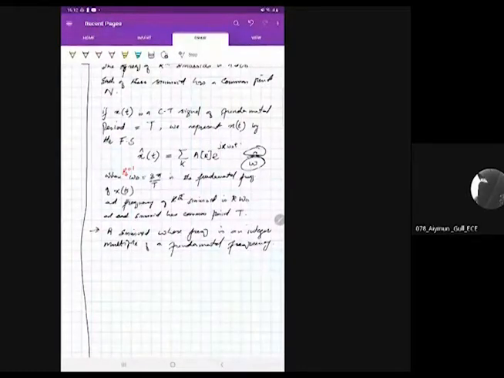The frequency of every sinusoid is always an integer multiple of the fundamental frequency. What does that mean? If you have a fundamental sinusoid, its frequency will be 1 times omega naught. If you have a third sinusoid, its frequency will be 3 times omega naught. If you have a 10th sinusoid or 10th harmonic, its frequency will be 10 times omega naught.